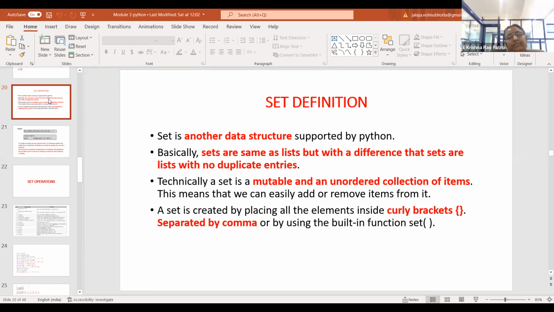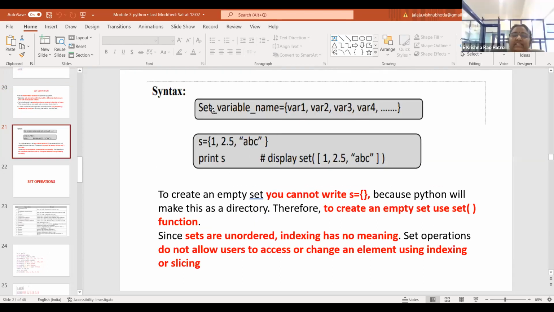Please respond. Clear, ma'am. So this is the syntax to create a set. You can give the name of the set. It is a set of curly braces and all the elements in a set are separated by commas. A set, similar to your lists and tuples, can also hold heterogeneous data types. So now your set is holding an integer, a float, and also a string data type. And you are trying to print the set. So the contents of the set are displayed here.